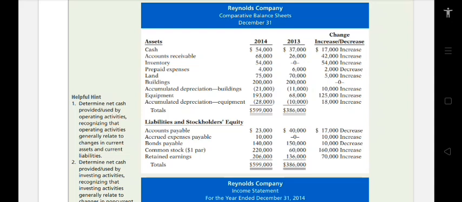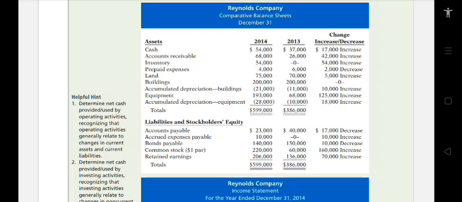So next we have the Reynolds Company, comparative balance sheets, December 31. Assets as of 2014 and 2013, with changes, increase and decrease. Cash, we have $54,000, then $37,000 in 2013. The increase for this is $17,000. Accounts receivable, $68,000 and $26,000.